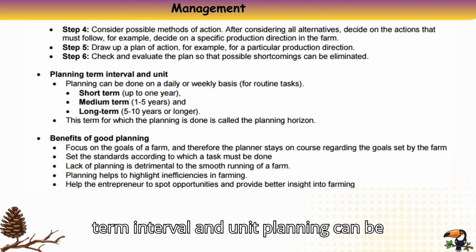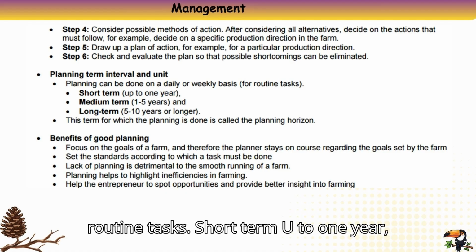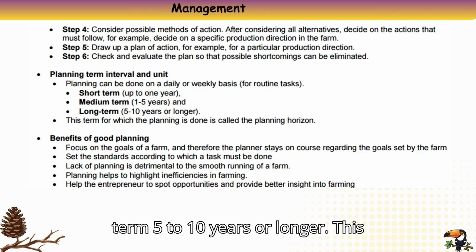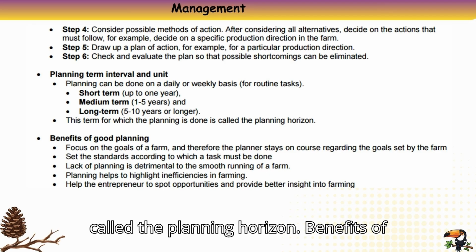Planning term, interval and unit. Planning can be done on a daily or weekly basis, for routine tasks. Short term, up to 1 year. Medium term, 1 to 5 years, and long term, 5 to 10 years or longer. The term for which the planning is done is called the planning horizon.